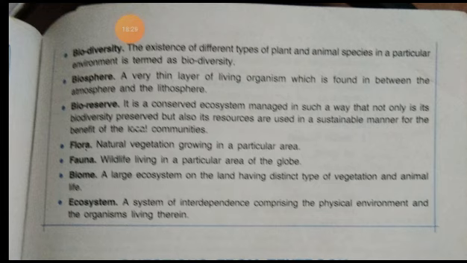Second term, amphibians. Amphibians are animals that can live both on the land as well as in the water.